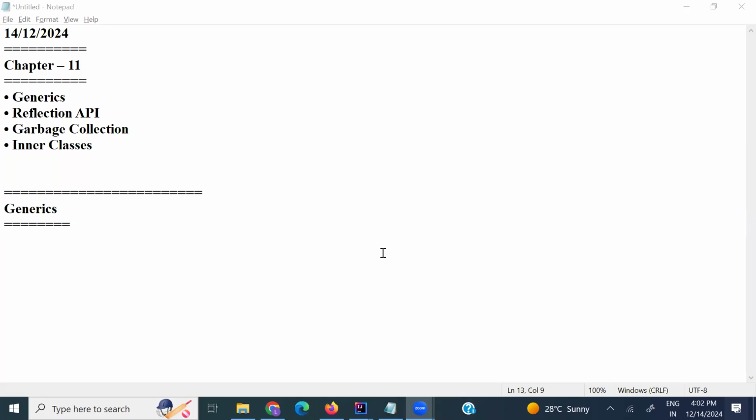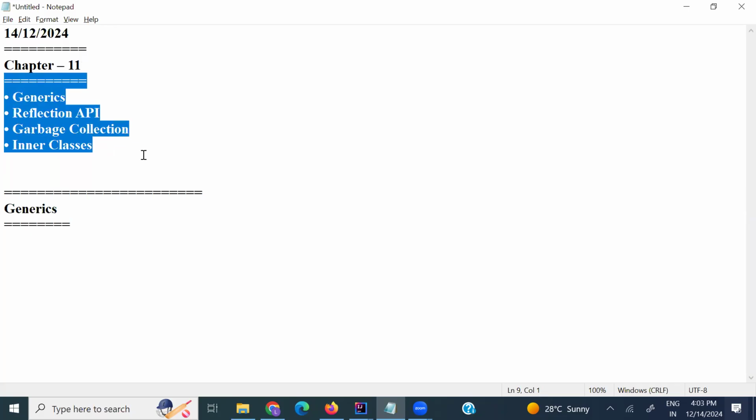As part of the Java basics, we are learning today the topic of chapter 11. In chapter 11 we are discussing generics, reflection API, garbage collection, and inner classes. These are what we are going to learn today onward. As of now, we discussed up to chapter 10.